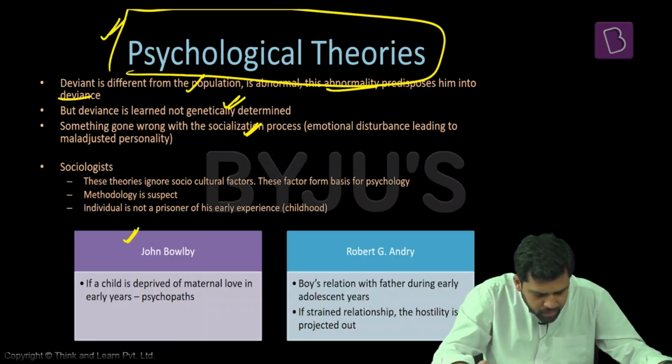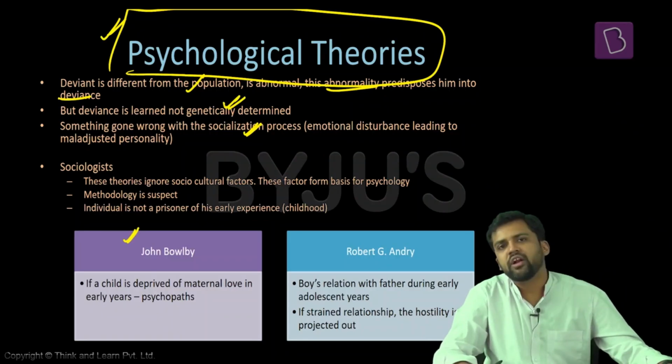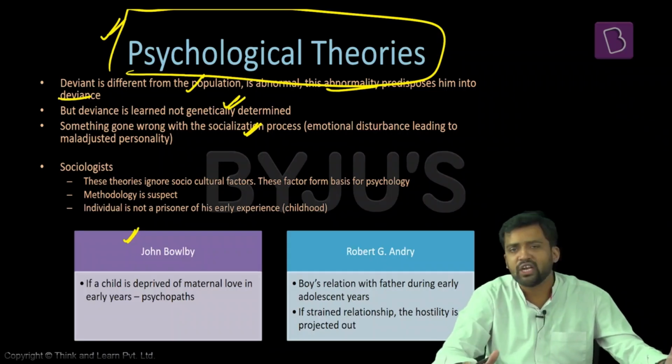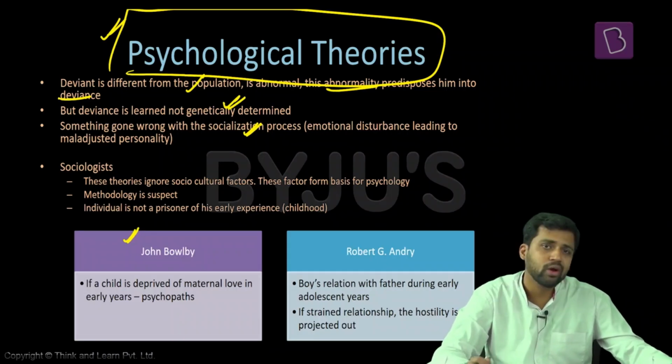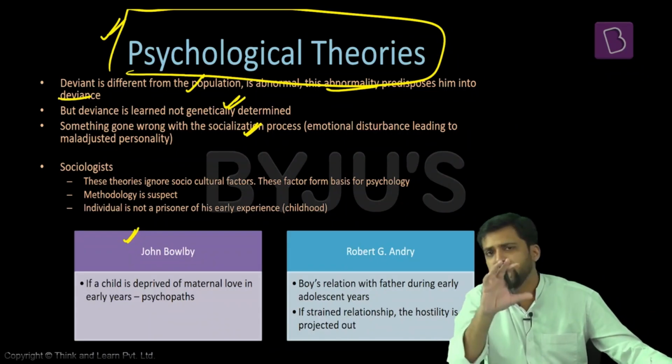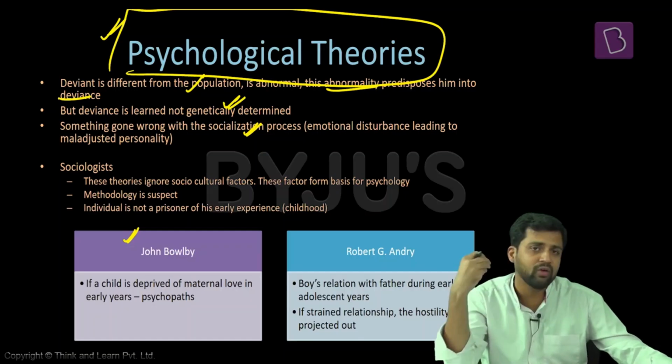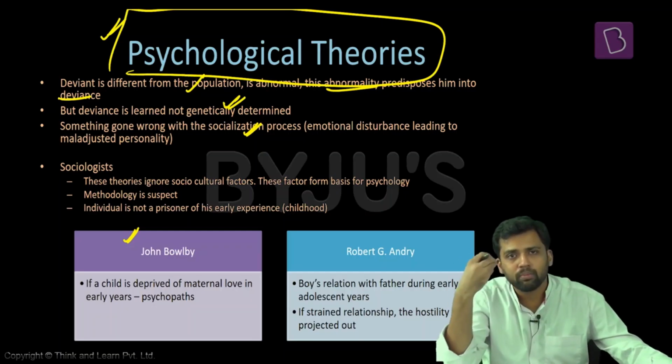For example, there's a study by John Bowlby. He says that children who did not get access to maternal love when they were young, who were not with their mothers or were separated from their mothers, are more likely to exhibit deviant behavior. The underlying assumption here is that every child, every individual, has some basic human requirements. Emotional needs are one of those requirements. Now, if you have not got this maternal love, then you are more prone to deviant behavior.